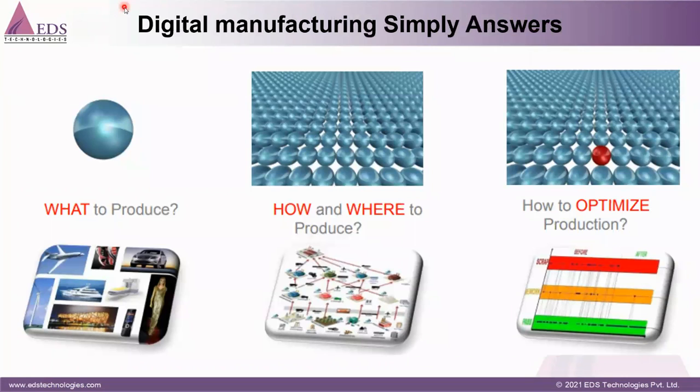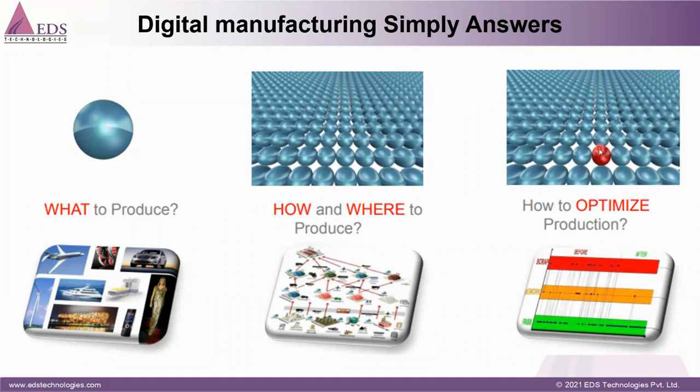So if you can see this slide, this is the example of the need for digital manufacturing. The manufacturer needs to know what should I produce and how I can produce it. So you can see this is the example of some product. This is a single product, because only one product is designed in R&D, and then manufacturing will have to produce as per the customer demand. So the manufacturers should know how and where I should produce, and how I can optimize.